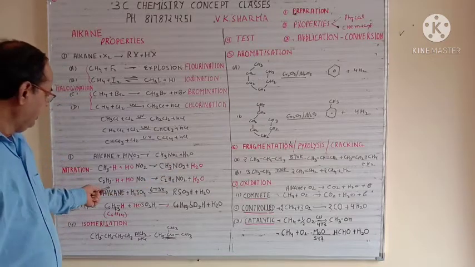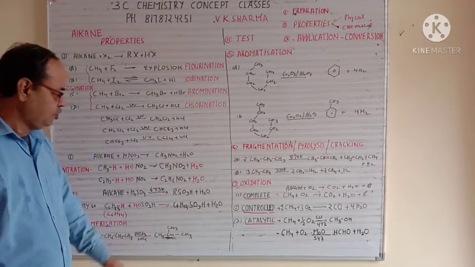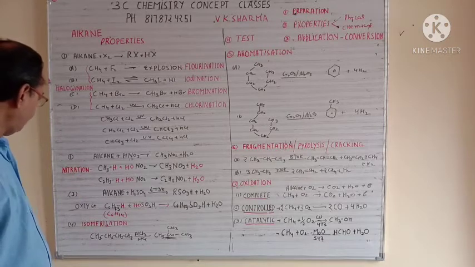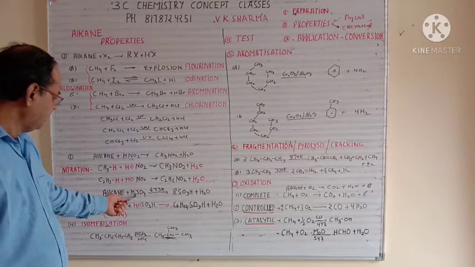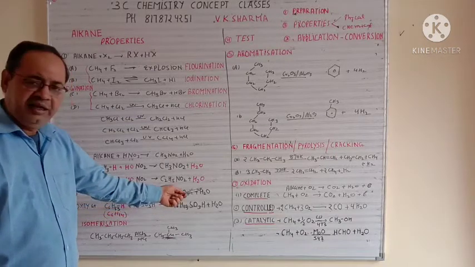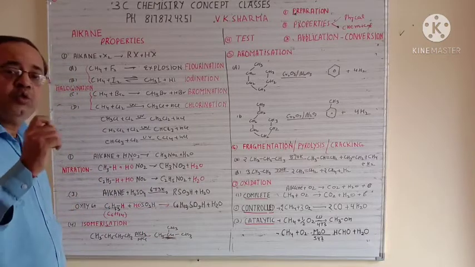Same way you can take ethane. So ethane plus HNO3 gives you nitroethane plus H2O. So this is about your nitration. Next part goes to sulfonation. In sulfonation, alkane when reacted with sulfuric acid at high temperature gives you alkane sulfonic acid plus H2O. So what happened basically here, just one thing you have to keep in your mind.